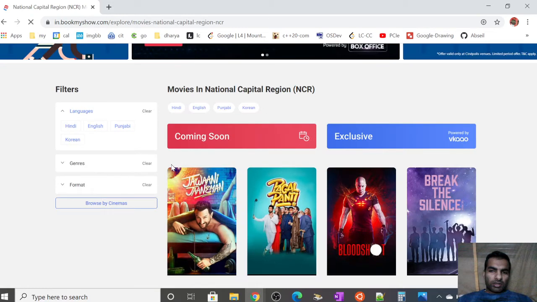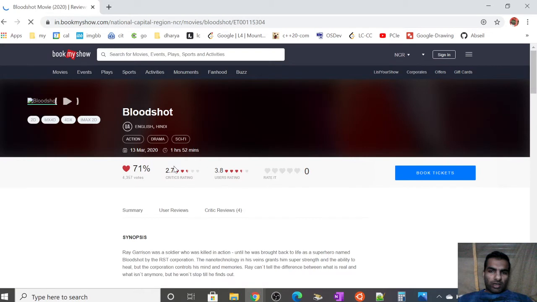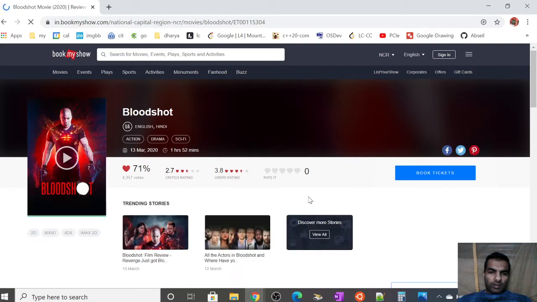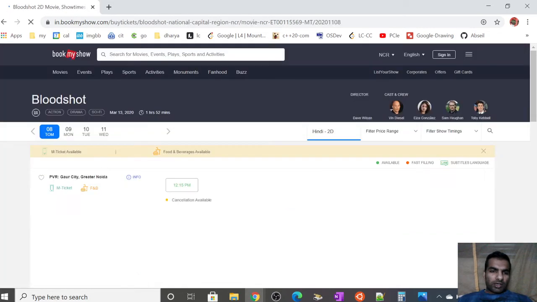And then let me click on any of the movies. On click of any movie, it should give the movie reviews, user reviews, some videos, some stories, and if I click on book tickets, then it should give the list of cinemas and the timings. So these are the basic requirements.